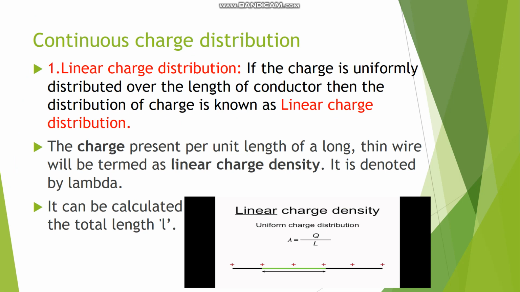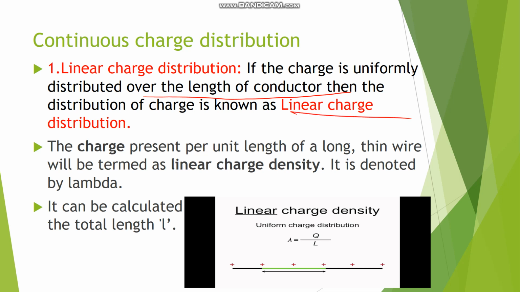So the continuous distributions of charges are of three types. The first one is linear charge distribution, the second is surface charge distribution, and the third one is volume charge distribution. So the first topic, linear charge distribution. When the charge is uniformly distributed over the length of a conductor, then the distribution is known as linear charge distribution.